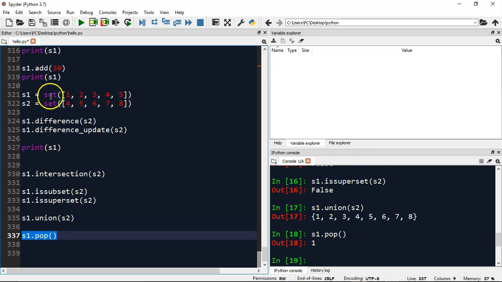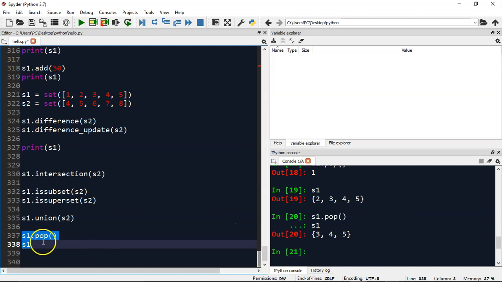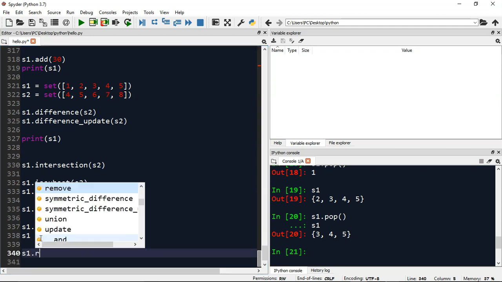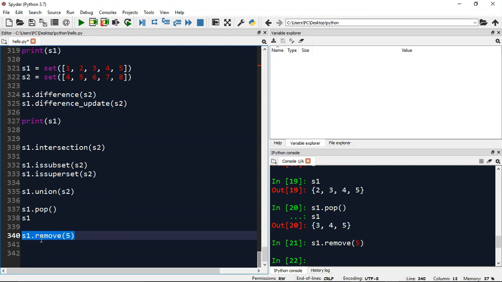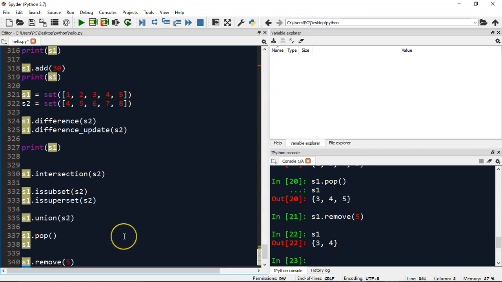Yeah. There is nothing like a last or a first in a set, because it's unordered. So if I print S1, now I just have 2 3 4 5. Let me try pop again, and I have 3 4 5. So 2 got removed. We also have a specific method, remove. Suppose I want to remove 5, and if I print, I now have just 3 and 4.